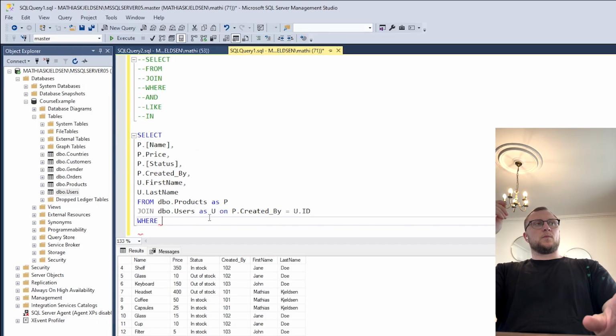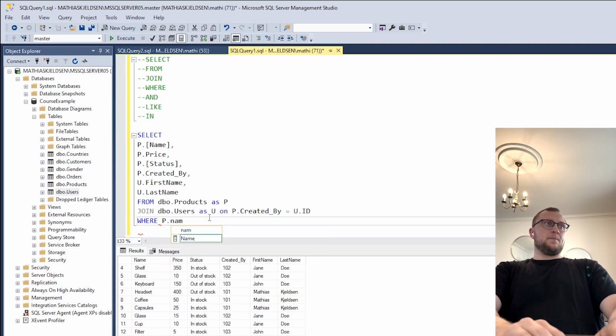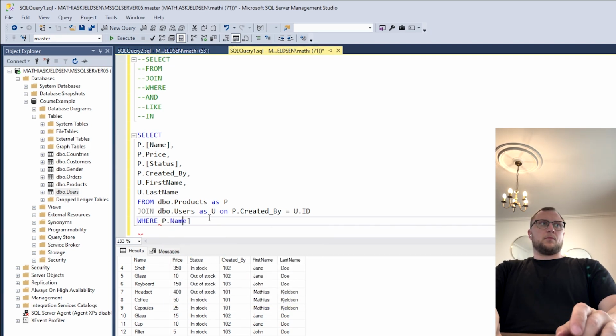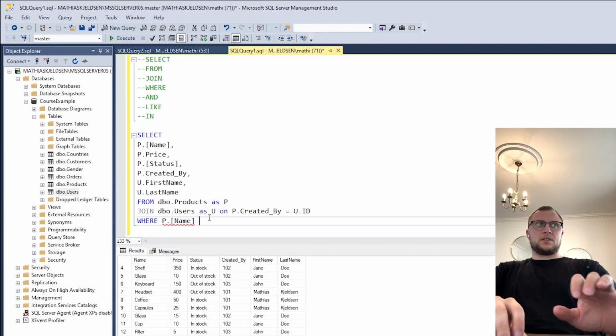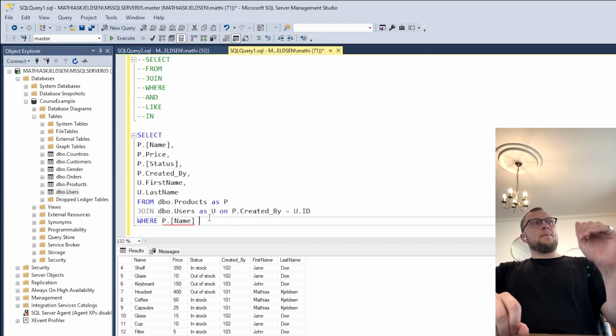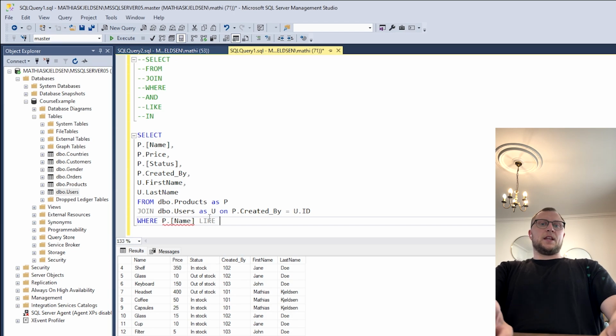So how do we get that? We use it, in this instance, because we don't have any other filter criteria, as part of the where clause. So we write where p.name, and we put it in brackets like this. This is a bad naming convention on my side, but that's beside the point. Where the name like, and then we put the brackets, single quotation marks.